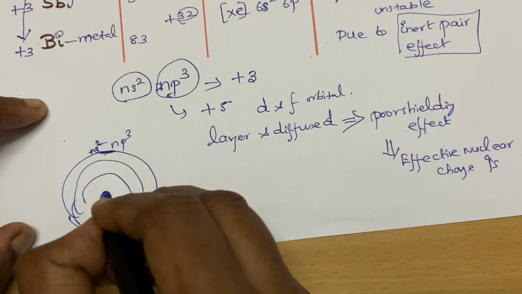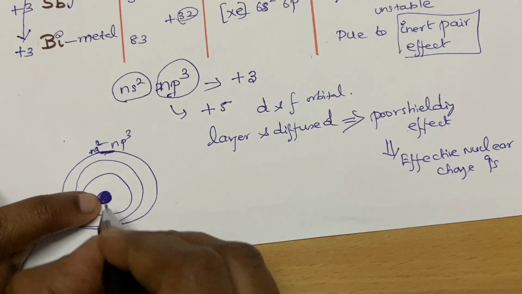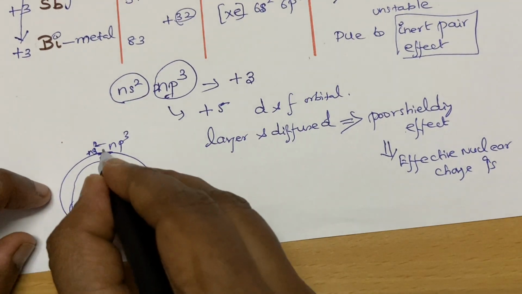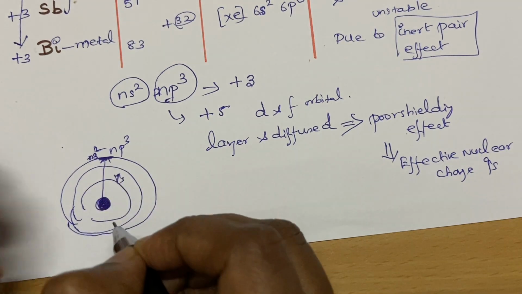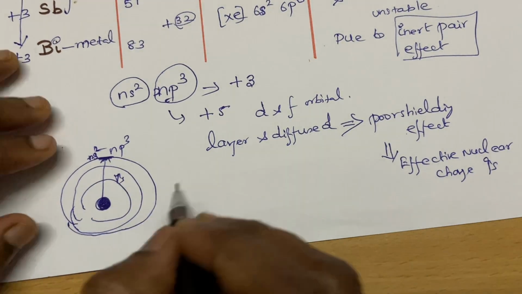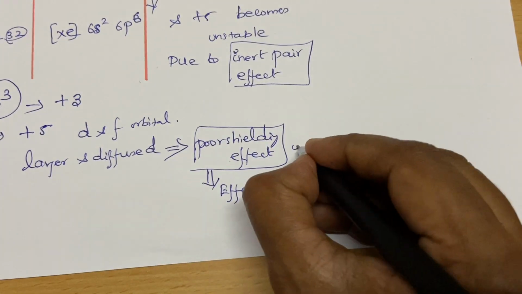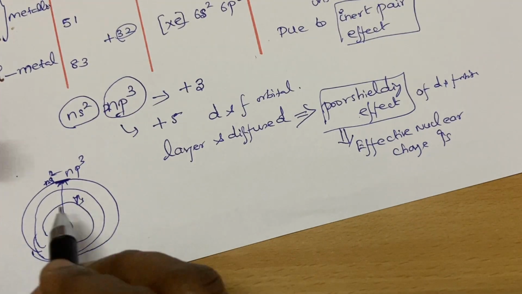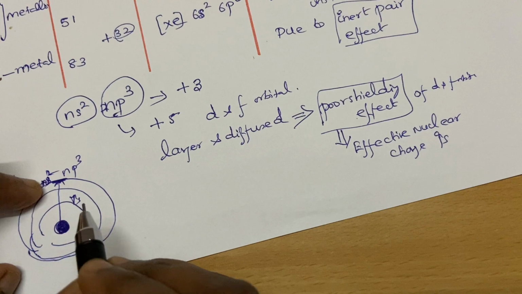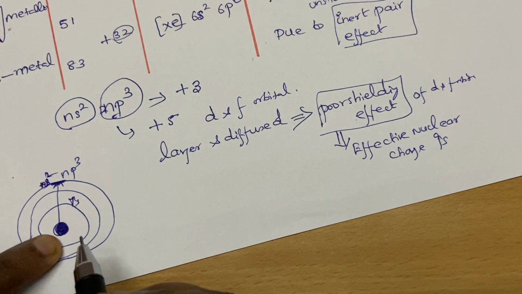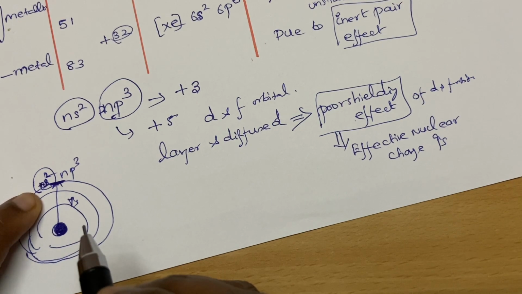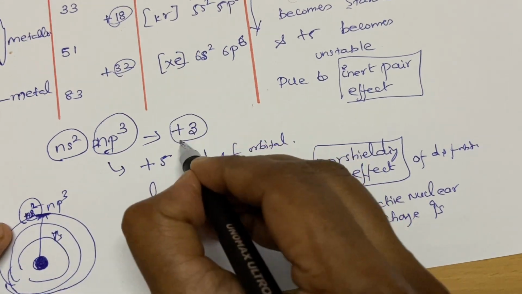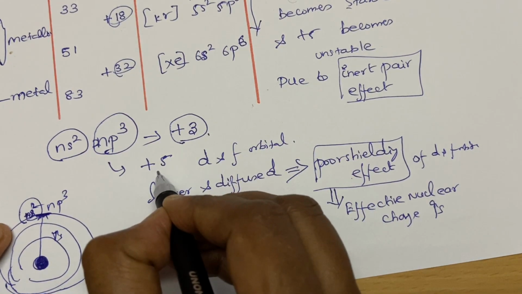Because of this, the effective nuclear charge, that is the attraction of the nucleus to the valence shell, increases. It can attract the valence electrons towards itself more effectively due to the poor shielding effect of d and f orbitals. So the effective nuclear charge increases and it becomes very tight. The ns2 becomes very close to the nucleus now. So you cannot ionize or oxidize these two electrons. That is why, while moving down the group, the +3 oxidation state becomes more stable than +5, due to the inert pair effect.